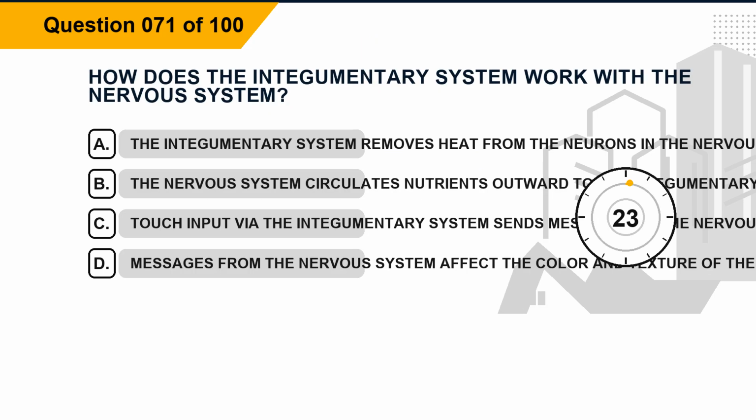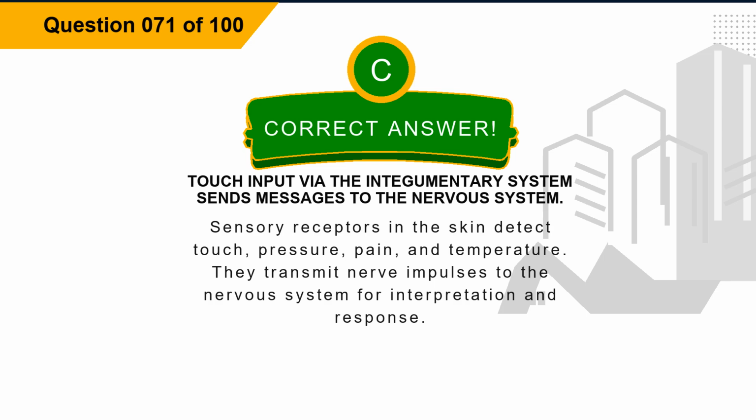Question 71. How does the integumentary system work with the nervous system? Option A. The integumentary system removes heat from the neurons in the nervous system. Option B. The nervous system circulates nutrients outward to the integumentary system. Option C. Touch input via the integumentary system sends messages to the nervous system. Option D. Messages from the nervous system affect the color and texture of the skin. The correct answer is option C. Touch input via the integumentary system sends messages to the nervous system. Explanation. Sensory receptors in the skin detect touch, pressure, pain, and temperature. They transmit nerve impulses to the nervous system for interpretation and response.